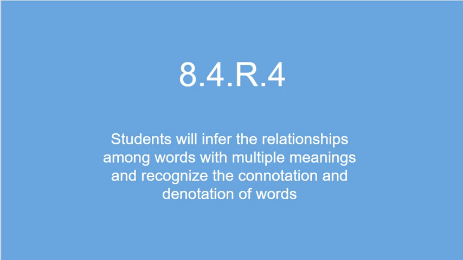Today we are going to cover 8.4.R.4 of the Oklahoma Academic Standards, which is 8th grade, 4th standard, reading, point 4. The verbiage of this standard reads, students will infer the relationships among words with multiple meanings and recognize the connotation and denotation of words. Please pause the video and write down the definition of this standard so that we can break it down and understand it a little bit better.